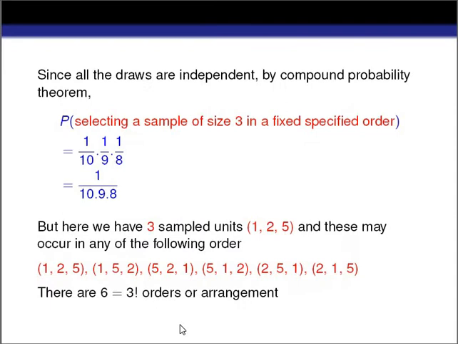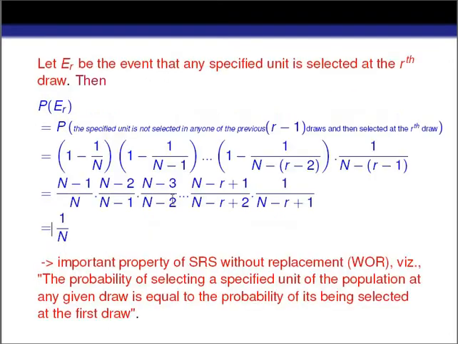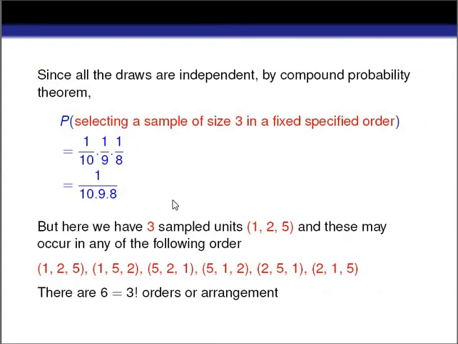Now, since all the rows are independent, by the compound probability theorem, the probability of selecting a sample of size 3 in a fixed specified order is equal to what? It will be equal to 1 by 10 into 1 by 9 into 1 by 8. That means the probability of selecting any unit at the first row is 1 by 10, into the probability of selecting any unit at the second row, 1 by 9, into the probability of selecting any unit at the third row, 1 by 8. So this is the probability of selecting a sample of size 3 in a fixed specified order.